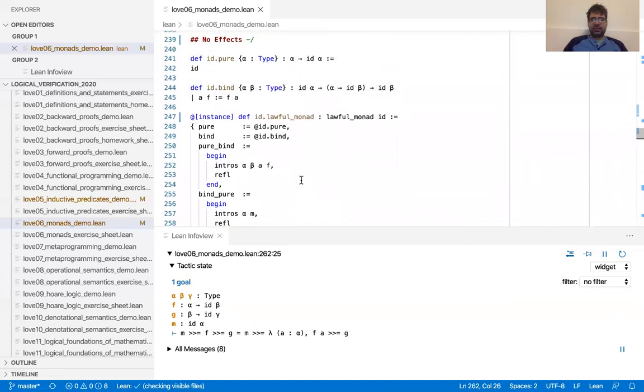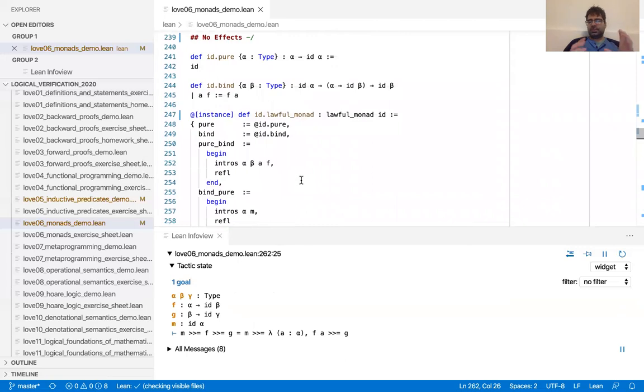And yes, so that was the trivial instance, right? We just put an alpha in a completely trivial box, which is basically no box at all. So you can think of this monad as the emperor's new clothes, if you like, right? The emperor is naked. But we're going to see that the other monad instances are all variations of the emperor is naked, right? It's going to be, oh, the emperor wears a very nice belt or a very nice hat. But now that we've seen the emperor naked, we're going to understand the other monad instances a bit better.